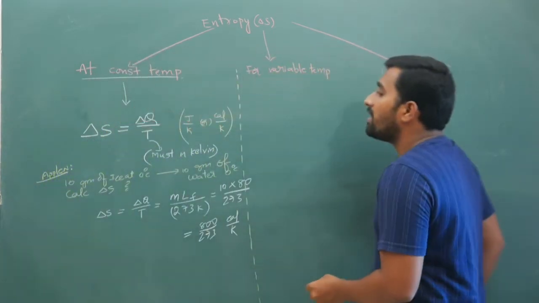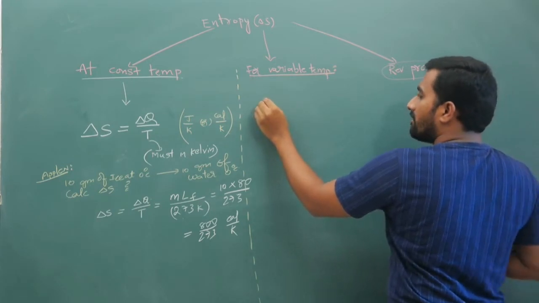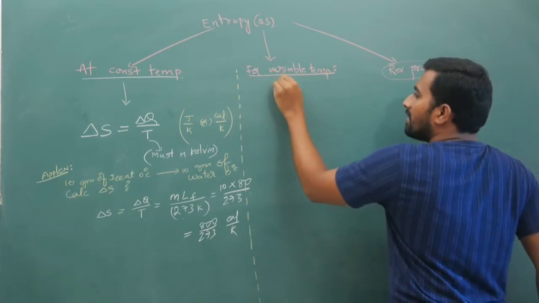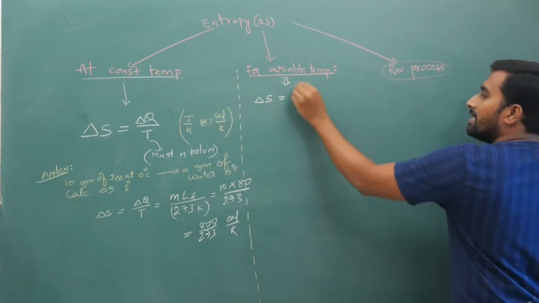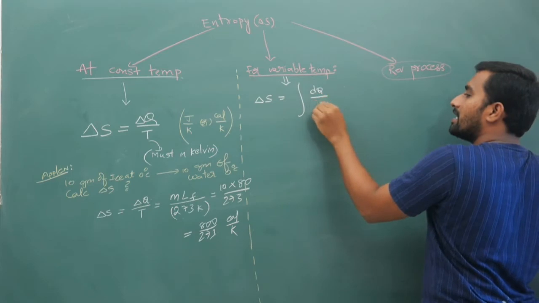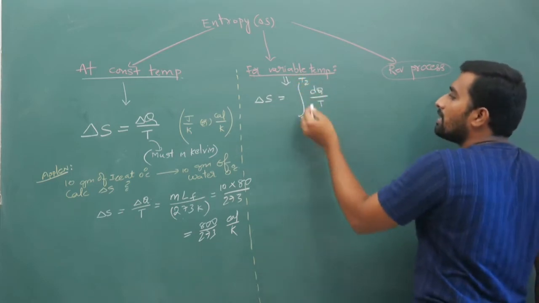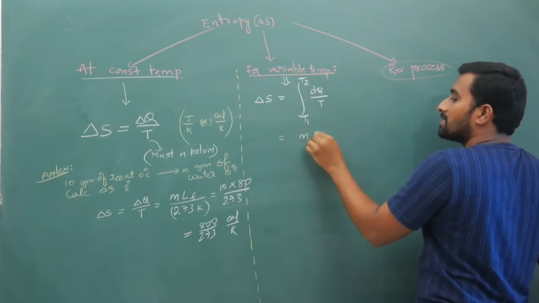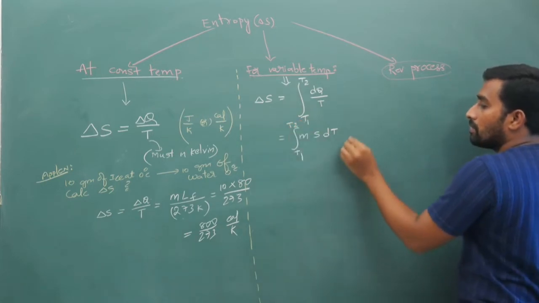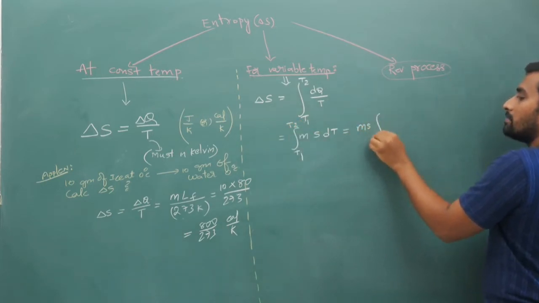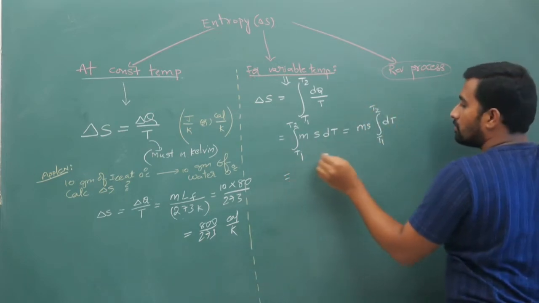Now for variable temperature, your entropy is given by delta S is equal to integral of dq by T from some temperature T1 to T2. Now normally your dq is what? ms dT. So integral of ms dT by T from T1 to T2, that will give you ms times integral of dT by T from T1 to T2.